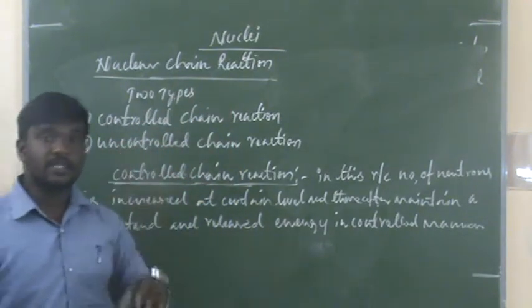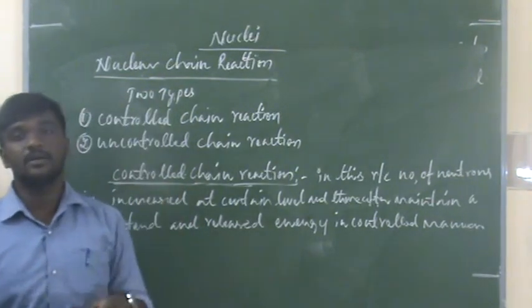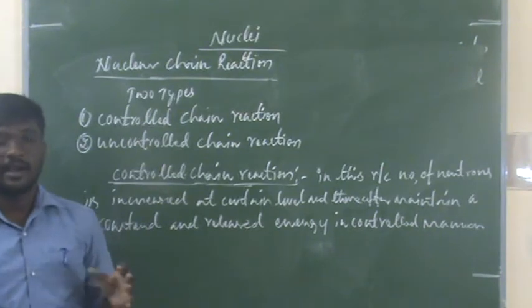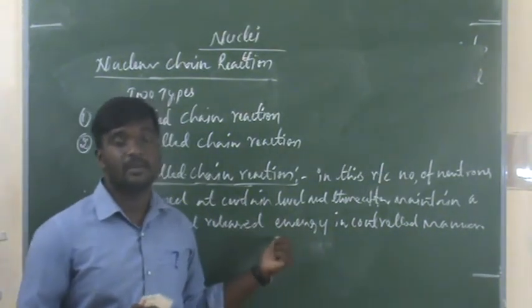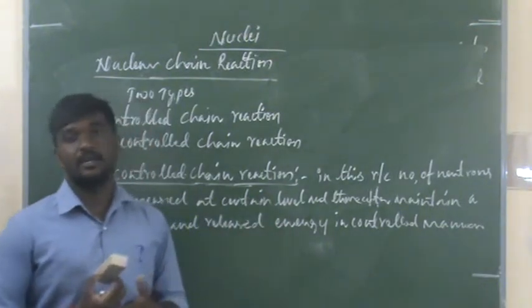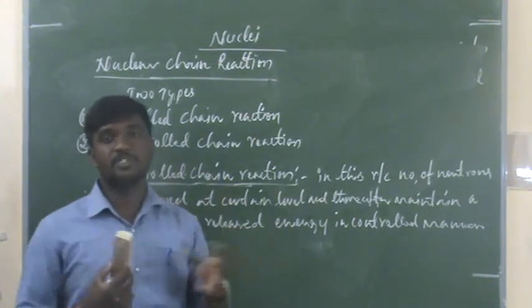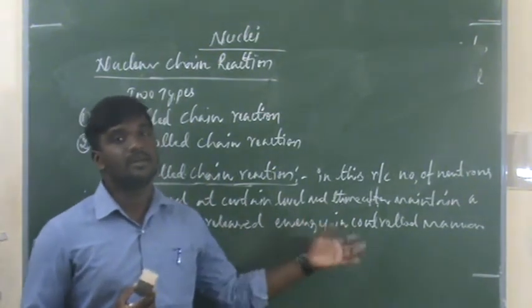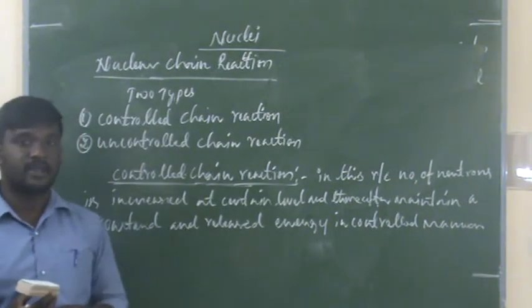So and also during this process some amount of energy is released. That energy is also in a controlled manner. In an uncontrolled chain reaction, a huge amount of energy is released, but in a controlled chain reaction the energy is also released in a controlled manner. So only the amount of energy we can measure is released. That process is called a controlled chain reaction.